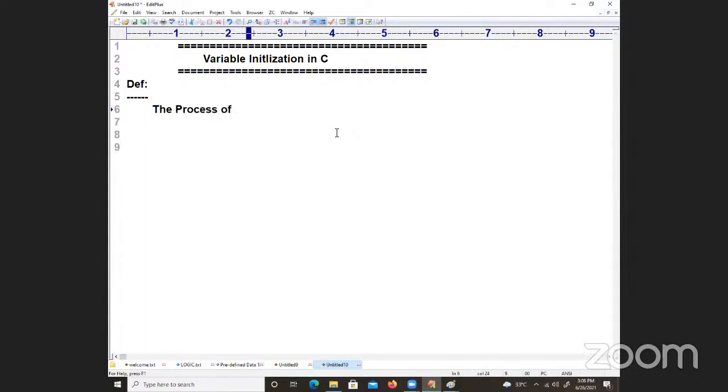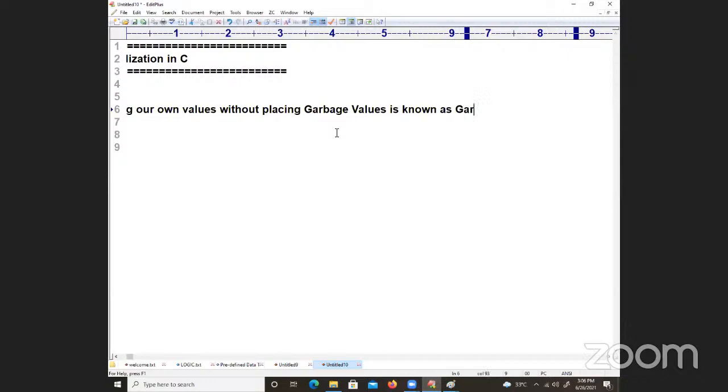The process of placing our own values without placing garbage values is known as variable initialization, we can call.